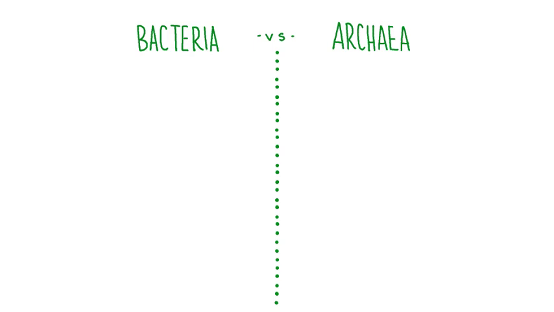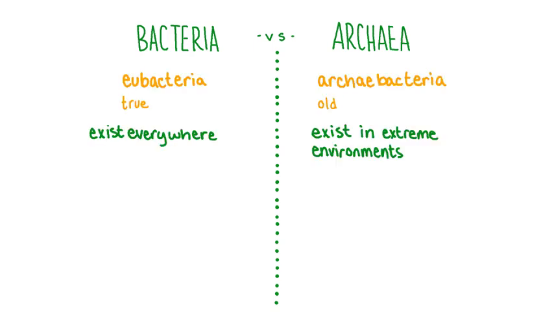Archaea and bacteria have different evolutionary histories and relationships, which give them different characteristics even though they're both types of prokaryotes. Bacteria are sometimes called eubacteria, which means true bacteria. These are the types of prokaryotes that you're most likely already familiar with. They exist everywhere and even sometimes cause infections and illness.